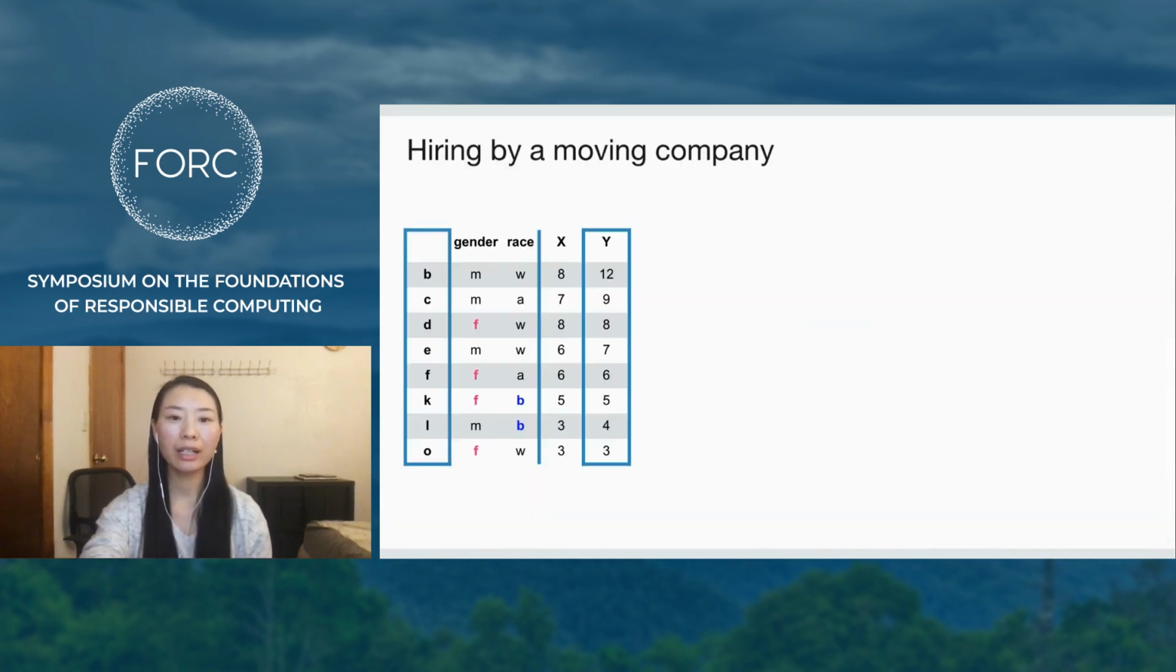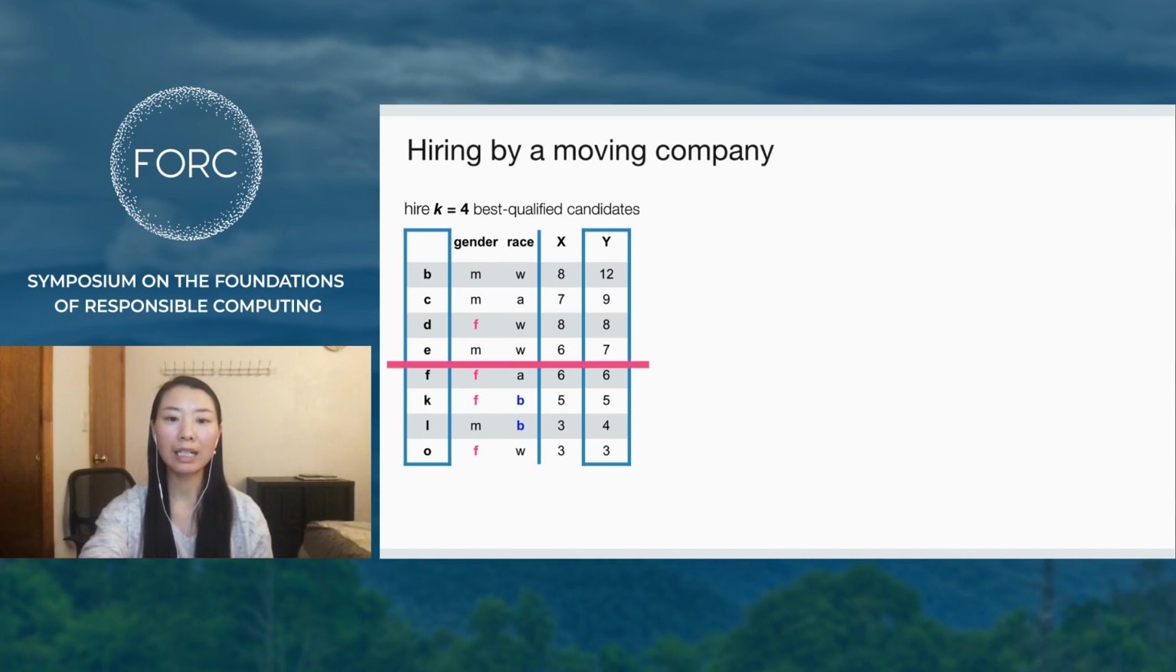Let us consider an idealized hiring process of a moving company that has a dataset of applicants, including their gender, race, weightlifting score X, and the overall qualification score Y, by which job candidates are ranked. The moving company wants to hire 4 best qualified candidates. The process by which Y is derived is hidden from us, but we observe each candidate's attributes, including their score.